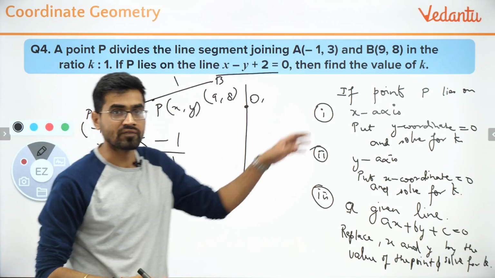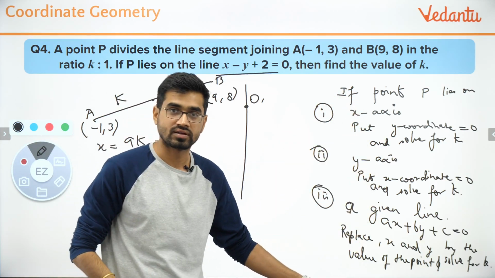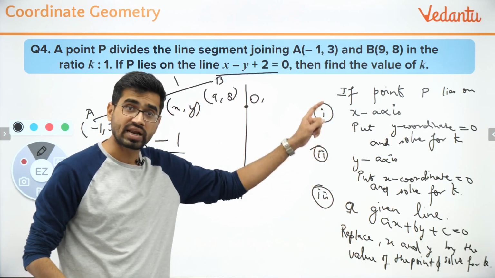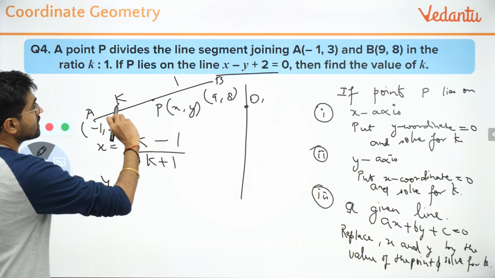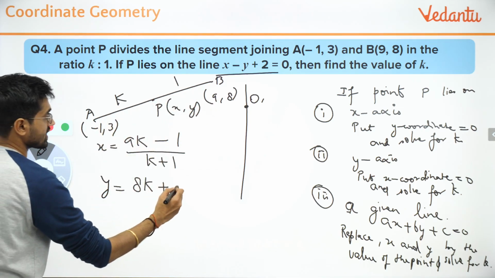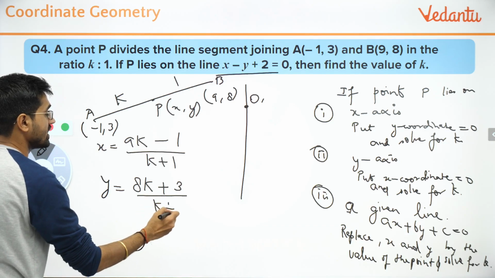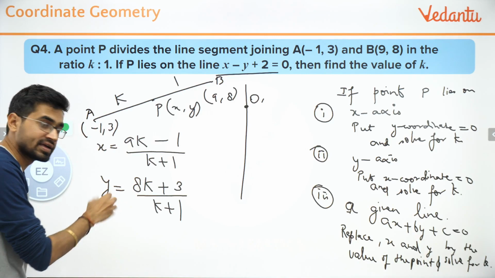Please write it down somewhere if you have a notebook right now, because I'm going to erase this, and don't ask me to repeat. Please write it down somewhere. Y is equal to, this will be k times 8, so 8k plus 1 times 3 upon k plus 1. These are the two values of x and y, which now I have found in terms of k.